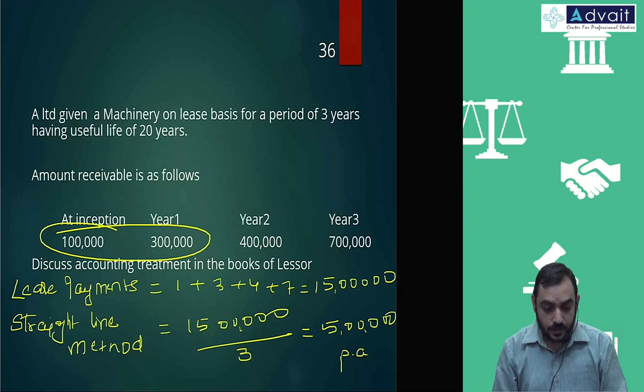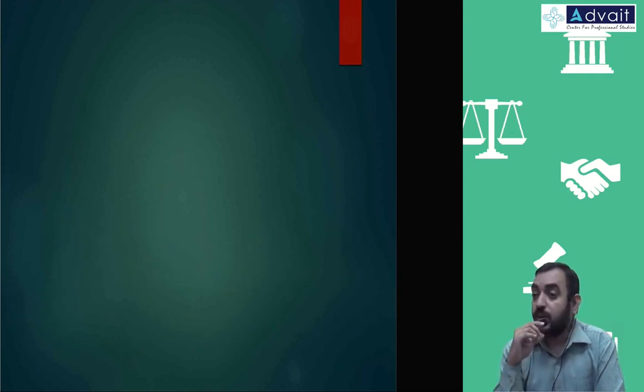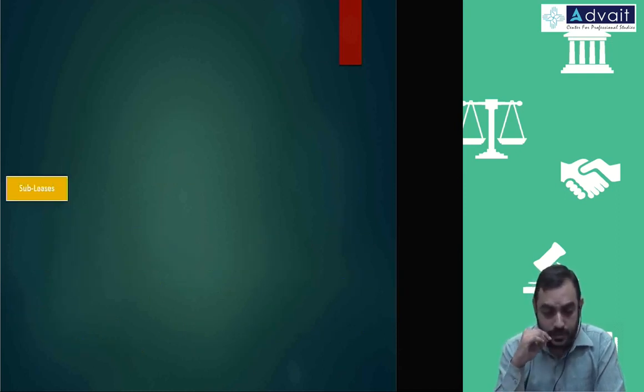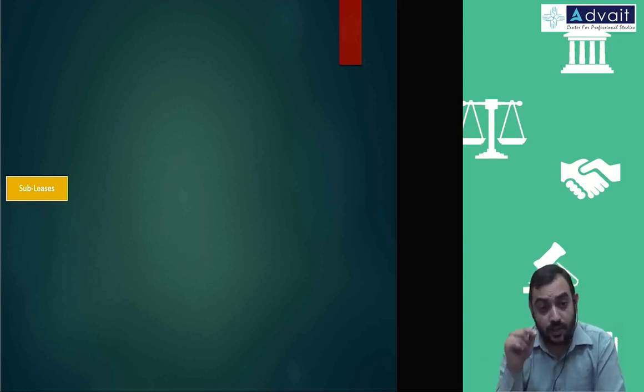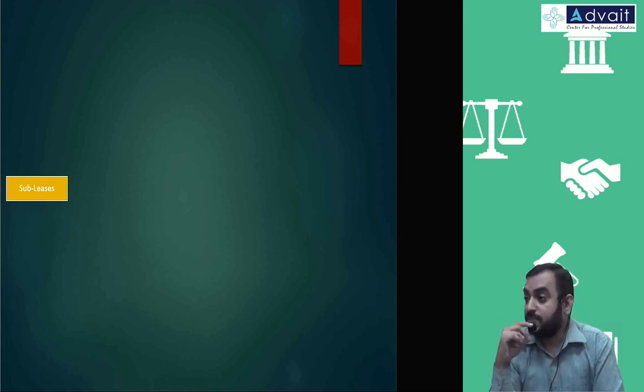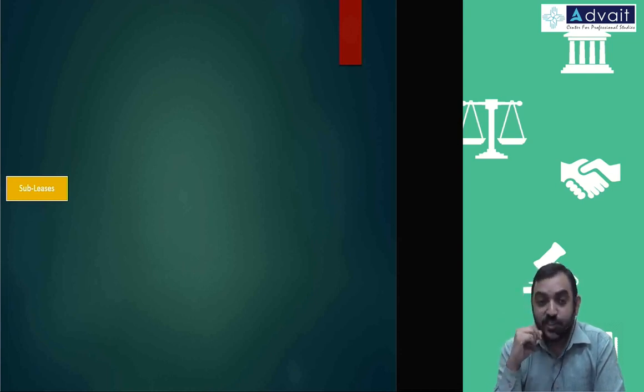Okay, moving on. One specific discussion, again not complicated, but we still need to have the discussion, that is called sublease. I think the name itself should tell you. You are taking the asset on lease from one person and giving it to somebody else for lease only. So you are lessor or lessee? You are double acting, in both cases you are having a role.